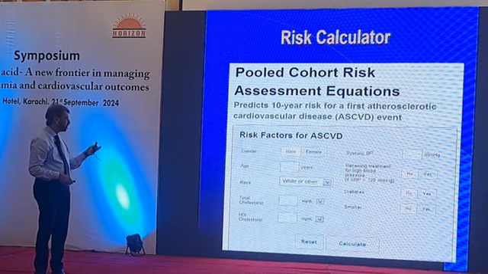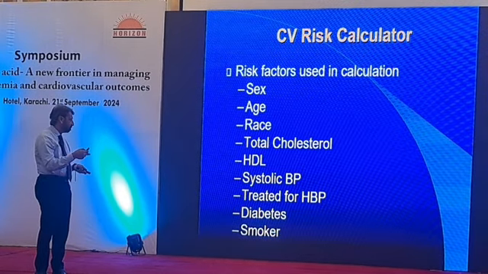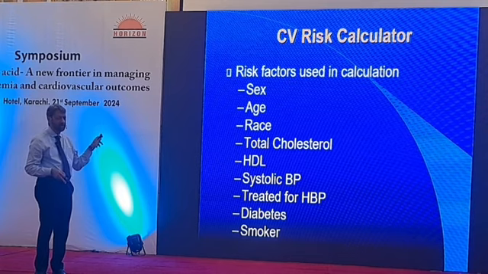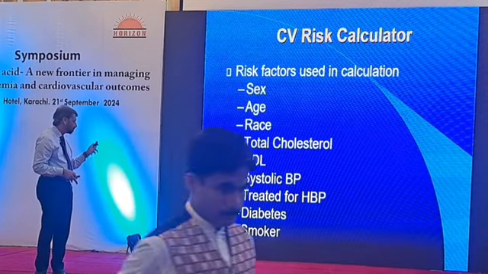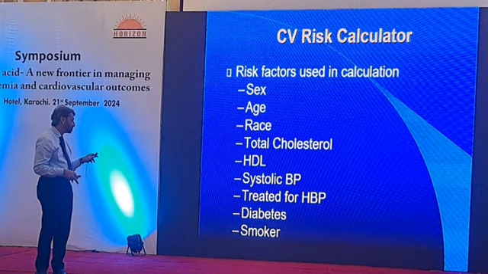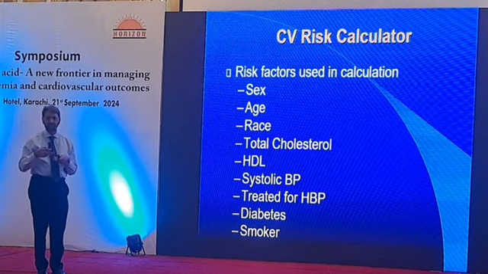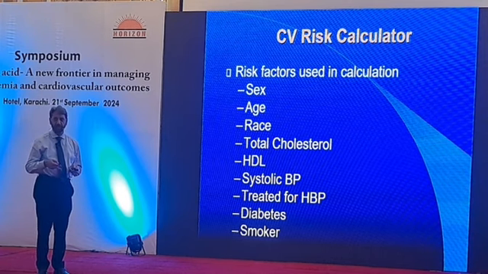We put in different variables and calculate the patient's risk of having an ischemic heart disease event in the next 10 years. Usually the variables are sex, age, race, total cholesterol, LDL, systolic blood pressure, diabetes, or smoking. So these are the conventional risk factors: the more risk factors you have, the more risk of developing IHD events in future.